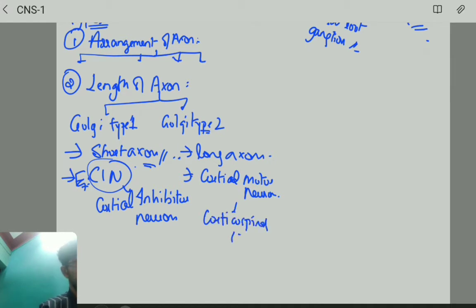Fine. We'll be learning about those things later on. So this is about the length of axon.